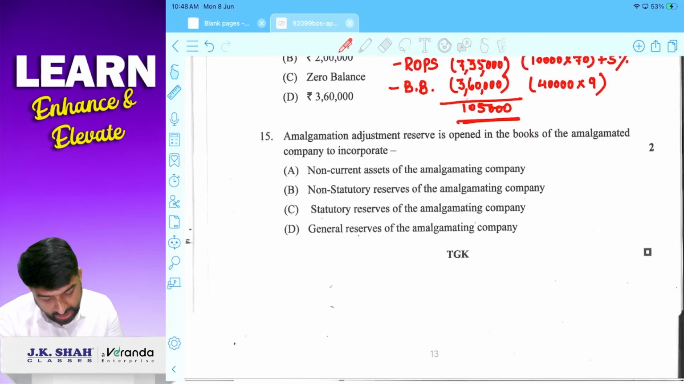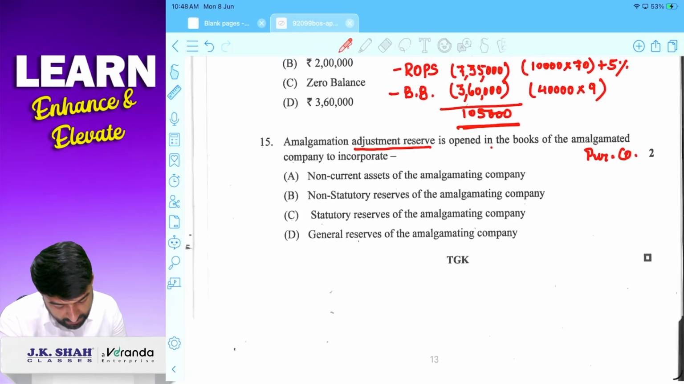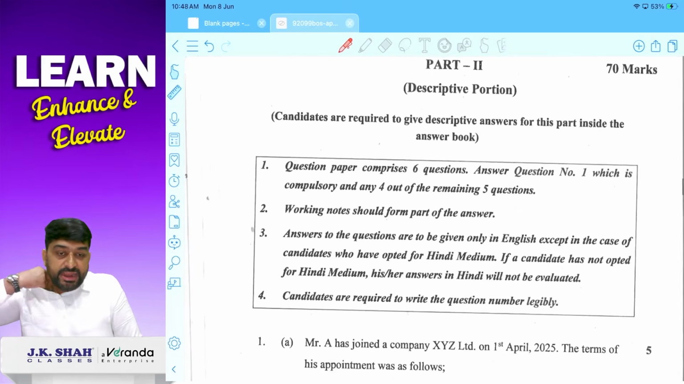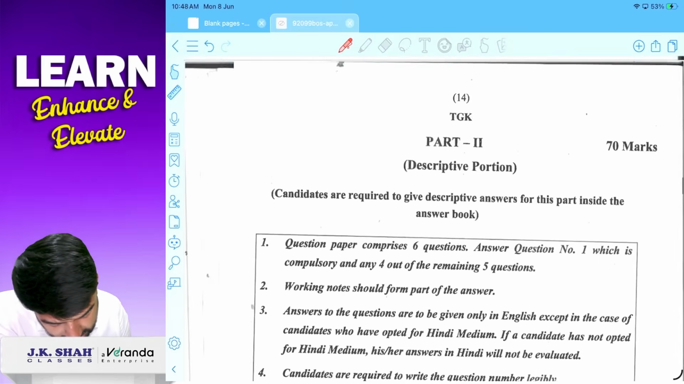Correct? Okay. Amalgamation Adjustment Reserve is opened in the books of amalgamated company. Amalgamated company means purchasing company, to incorporate statutory reserve of amalgamated company. So answer is C. That's it. This is the end of all MCQs. I hope you understood how to solve MCQs. Clear? Okay. Now we will talk about the descriptive portion, that is your part 2.